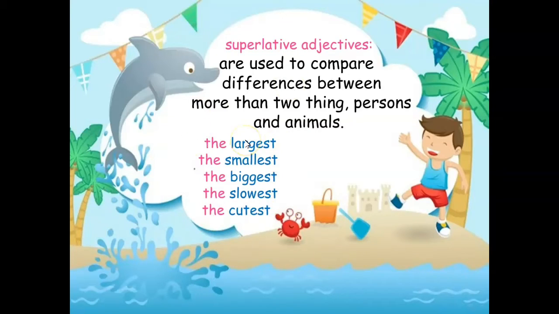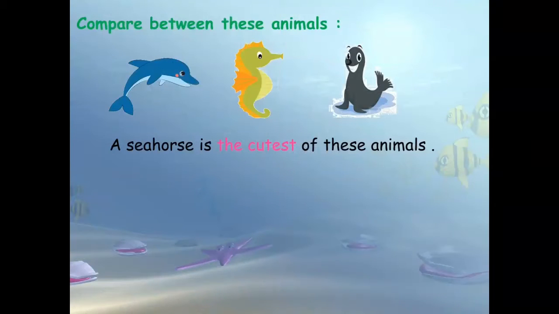The before the adjective, then the adjective, after that est. The largest, the smallest, the biggest, the slowest, and the cutest. Okay, let me give you examples to understand more.